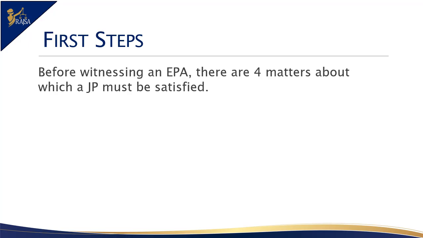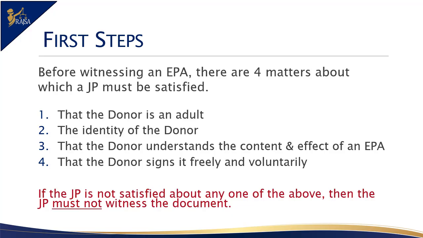Before you proceed to witness an enduring power of attorney, you need to satisfy yourself in regard to the following 4 matters. Satisfy yourself that the donor is over 18 years old. Until a person reaches the legal age of 18, it is the parents or guardians who have power over the person's financial and legal affairs. Satisfy yourself that the person before you is the person named as the donor, that is, the person who will be giving the power to another party and who will be signing off on the conditions. Please note that it is not permissible for someone to sign off on an enduring power of attorney on someone else's behalf.